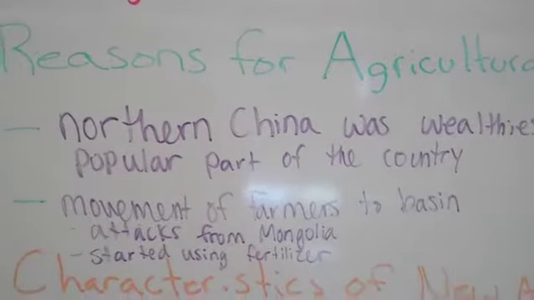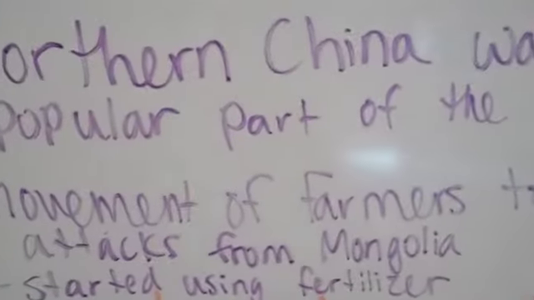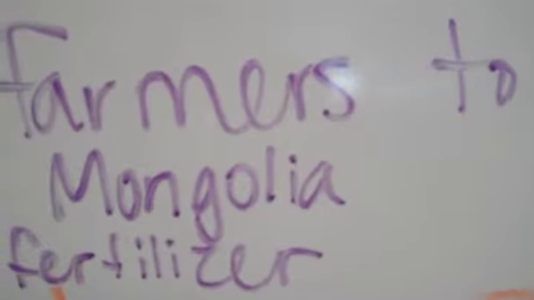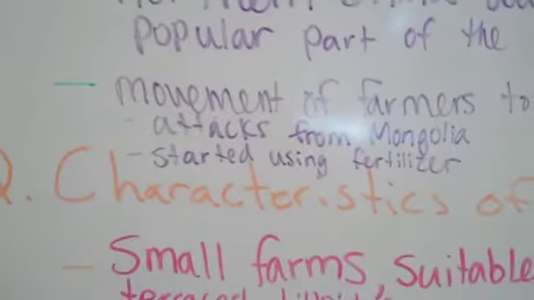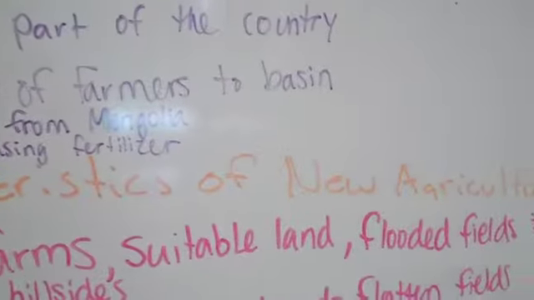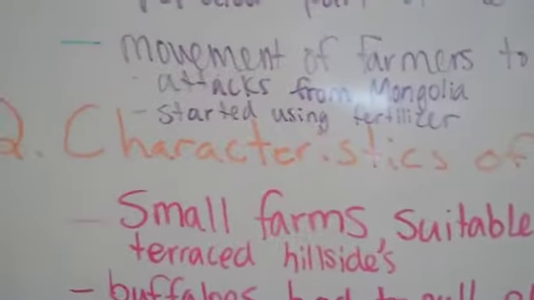The primary reason we have to remember is the Mongolians. We know that they frequently attacked China, and the farmers got tired of having their lands raided and taken over by the Mongols and decided that moving to the warmer southern China, where rice could be grown instead of the traditional wheat and millet that they had produced, would be a better option. We also see fertilizer starting to be used. So those are just a couple of the reasons for agricultural change.